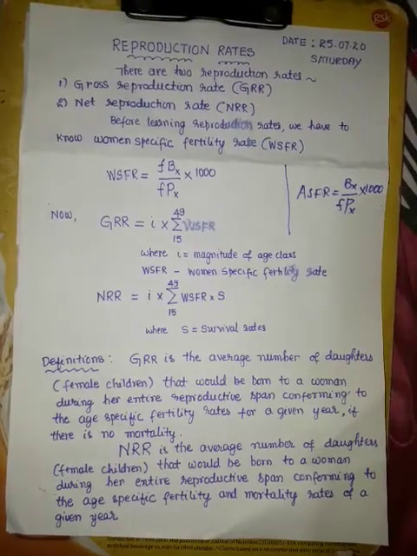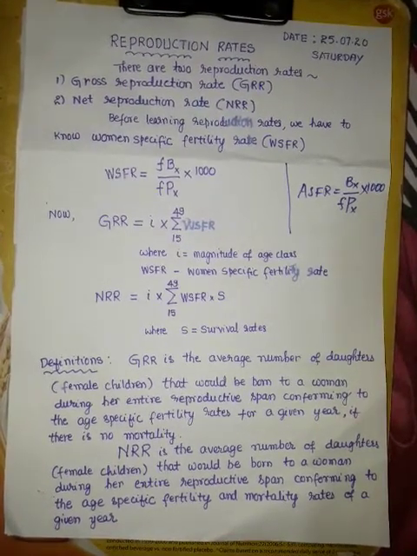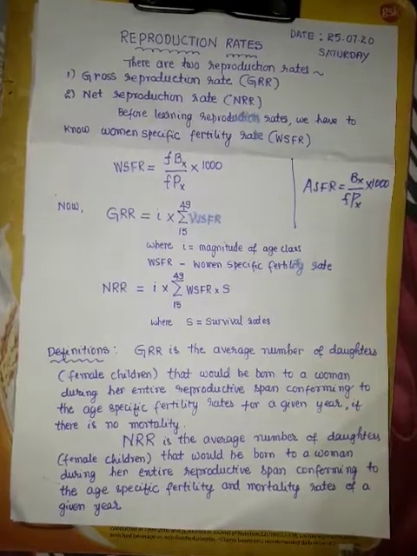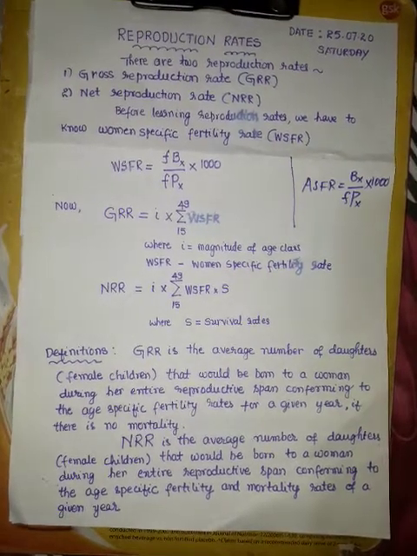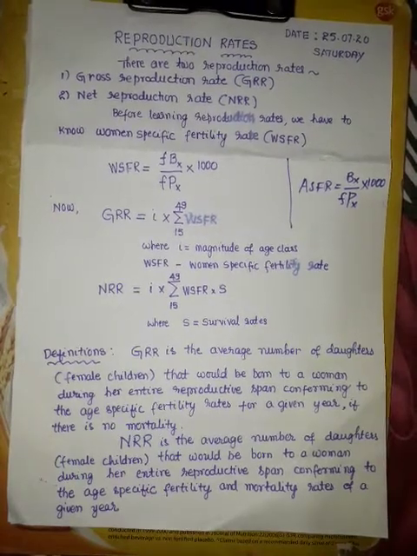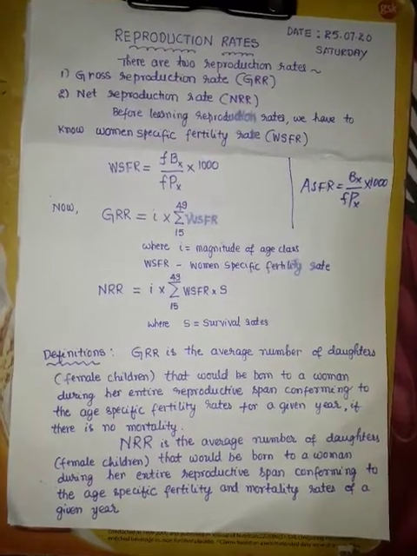NRR is the average number of daughters or female children that would be born to a woman during her entire reproduction span, conforming to the age-specific fertility and mortality rates of a given year.